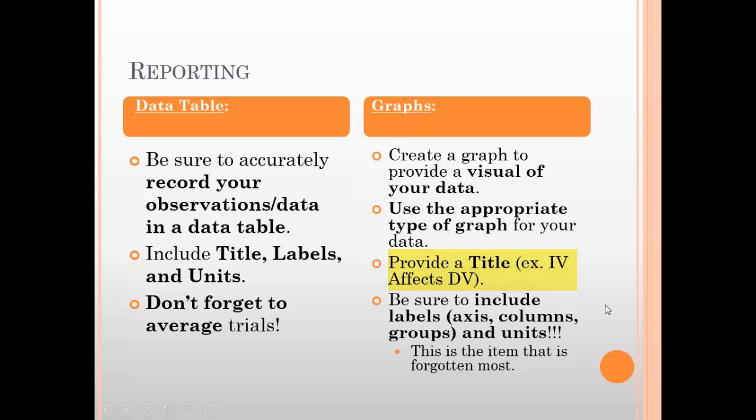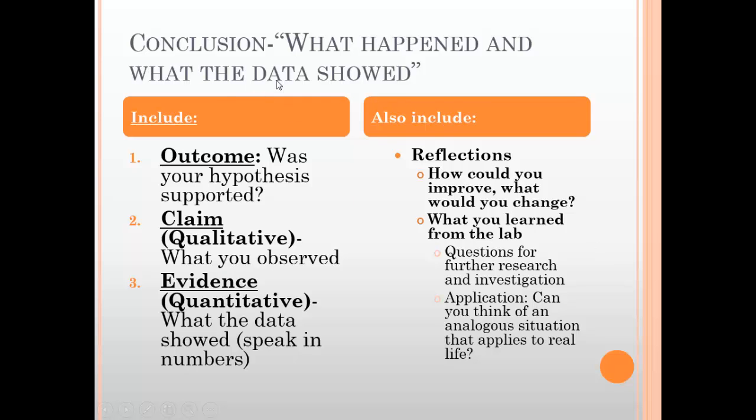Be sure to include labels, axes, columns, groups, and units. Okay, we forget units the most. I have to be able to tell what you were doing in your experiment simply by looking at your graph. I shouldn't have to look all over your lab report. Okay. And then conclusion. What happened and what the data showed.